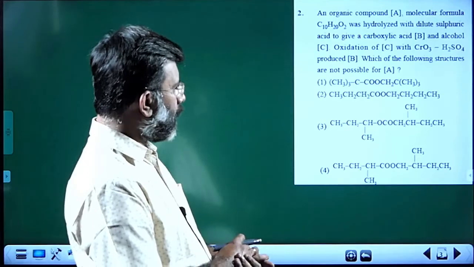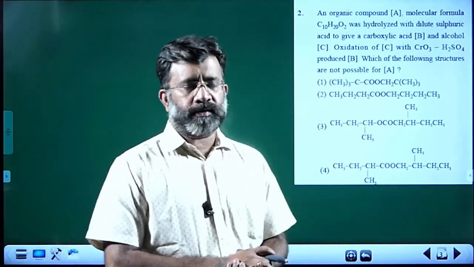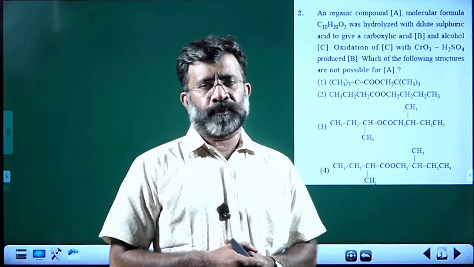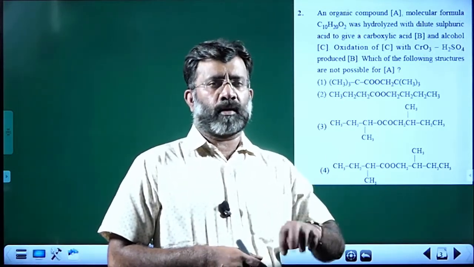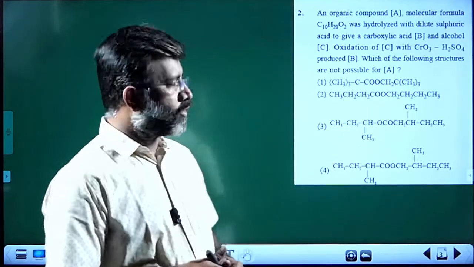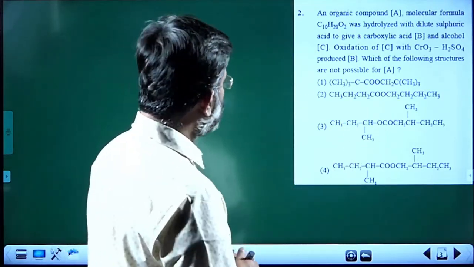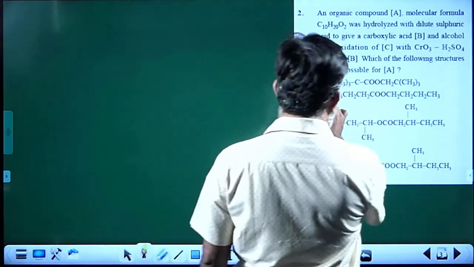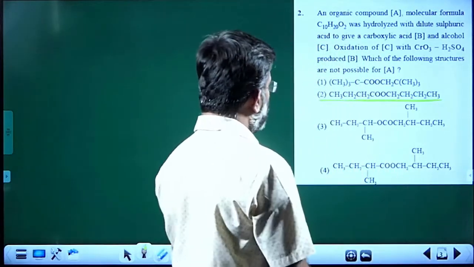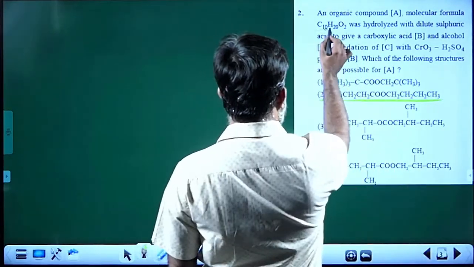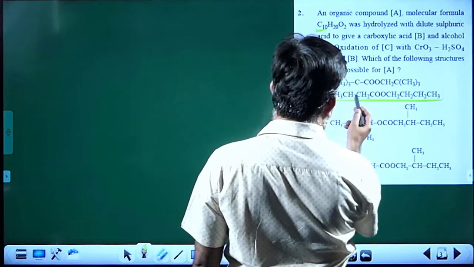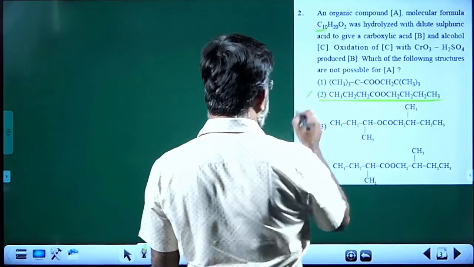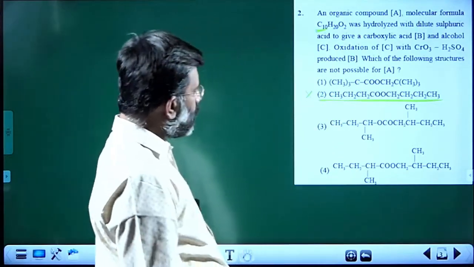So all given are esters. Esters upon hydrolysis give a carboxylic acid and an alcohol, that is B and C. Now the obtained alcohol, when oxidized, gives that carboxylic acid. That is the point. Before starting the discussion itself, one choice will be out of discussion because 10 carbon atoms are given here, and here you can see 1 2 3 4 5 6 7 8 only. So that itself will not come.